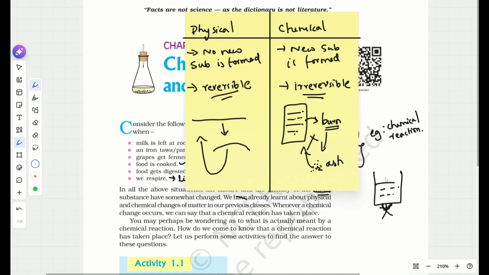So when you boil water, it is getting converted into gas, that is steam, right? So is this a chemical change or a physical change? Many of you think it is a chemical change because you are heating it and it is getting converted to the gaseous state, so there is a change. Actually, it is not a chemical change, it is a physical change, because if I cool this gas, I will again get water. So it is reversible. Anything reversible is a physical change. So this is one confusing example.